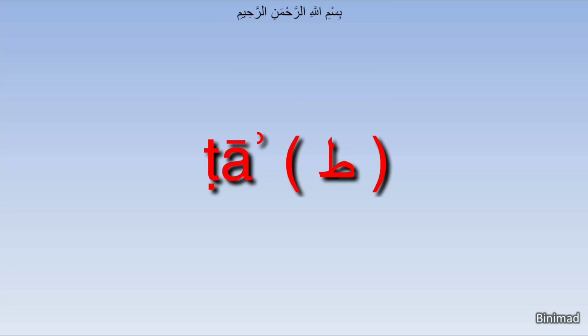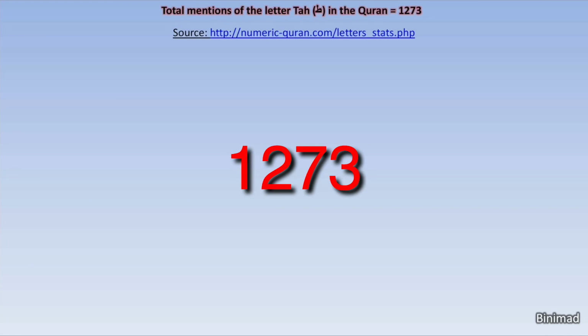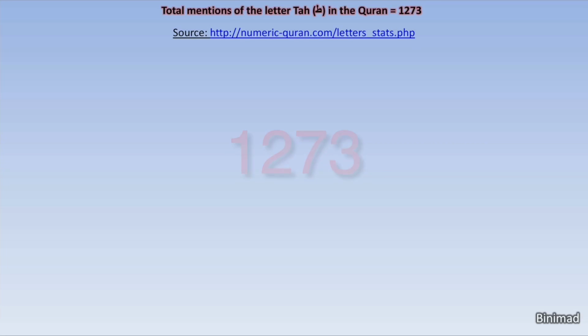The letter Ta is also one of Quran's unique letters called in Arabic al-huruf al-muqatta'a, i.e. the Quran's separated letters, which start some of its chapters. In total, the letter Ta appeared throughout the Quran a total of 1,273 times, 1,273. The shocking discovery is somewhat related to what is called the ring composition of the Quran.